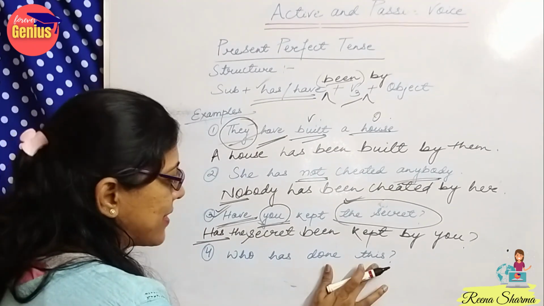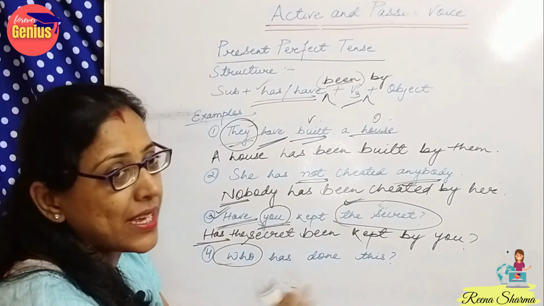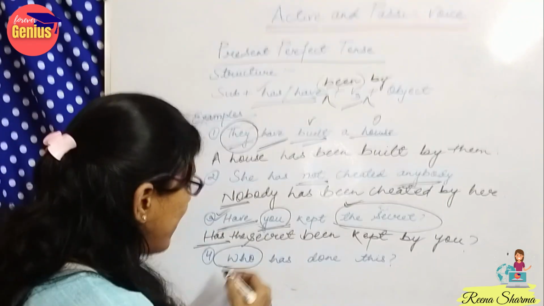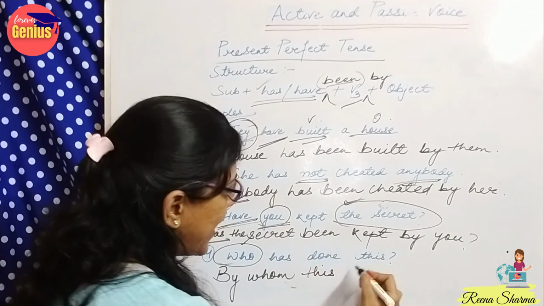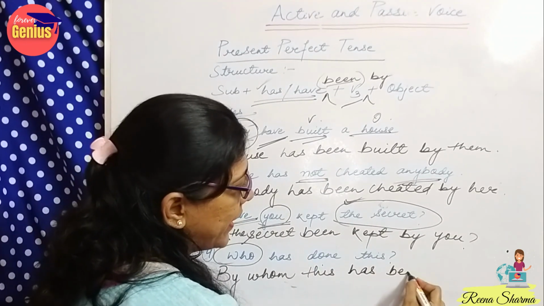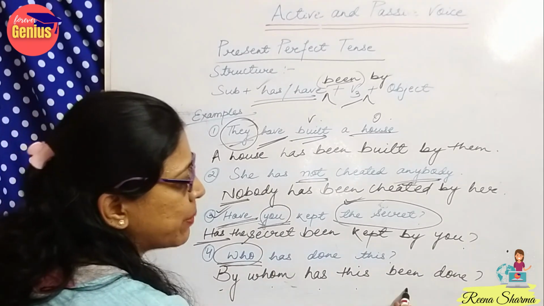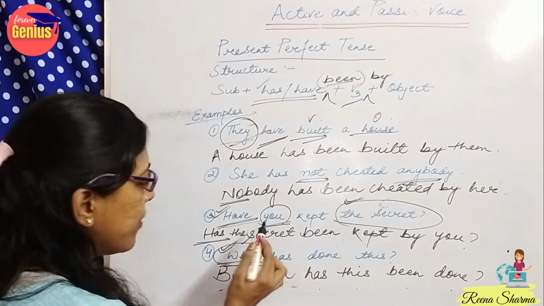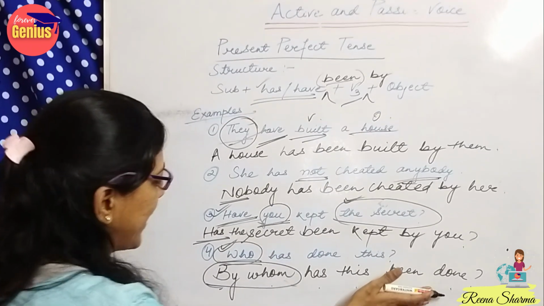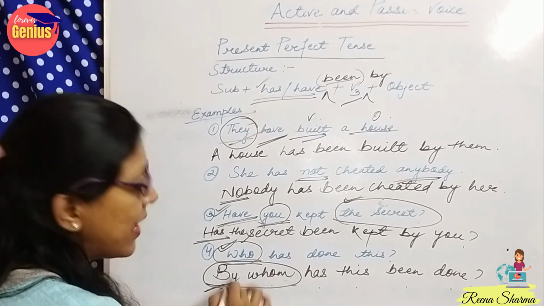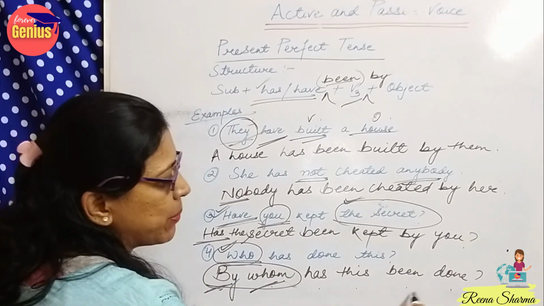Who has done this? When we are asking here about any person, who means we are asking about any person, so we will start with by whom. By whom has this been done? Who here will be by whom. See, when it is interrogative, by is coming here and the WH family is coming here. By whom has this been done?